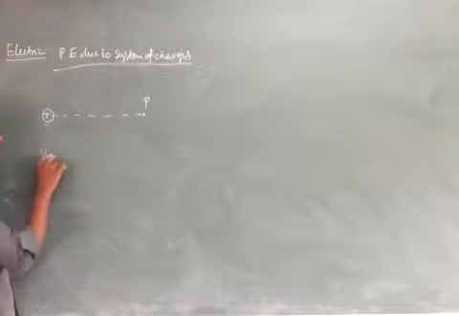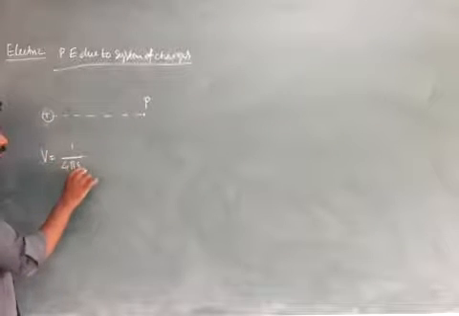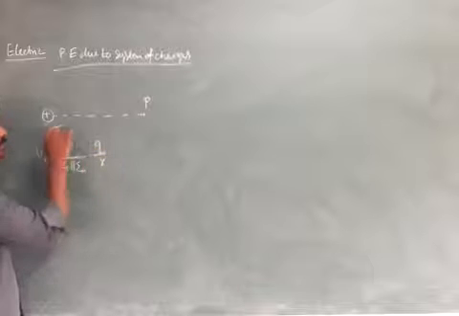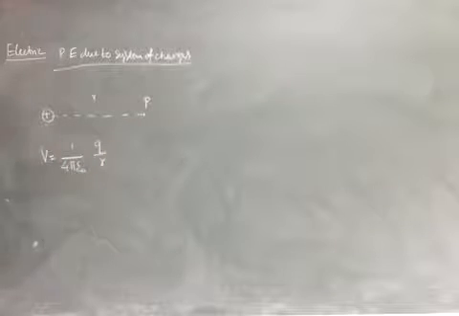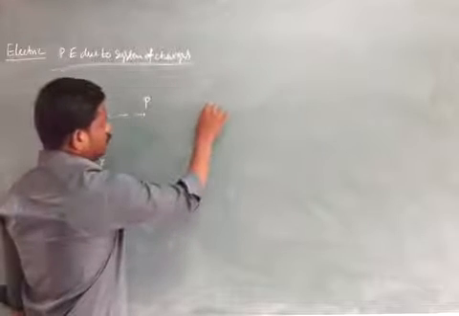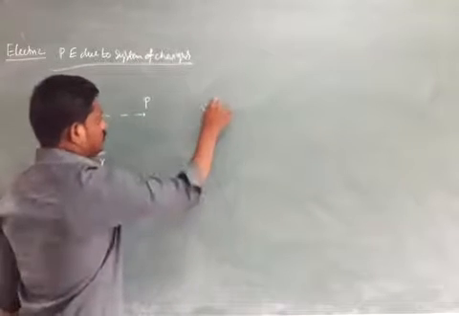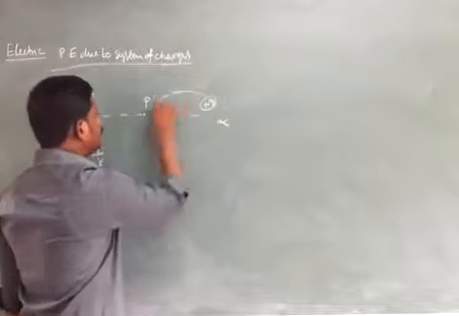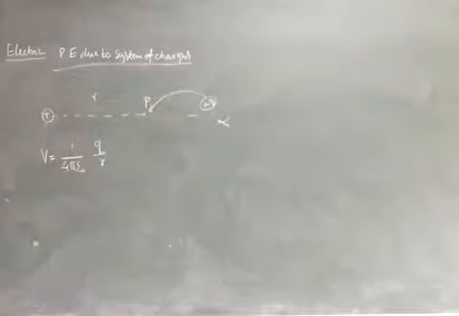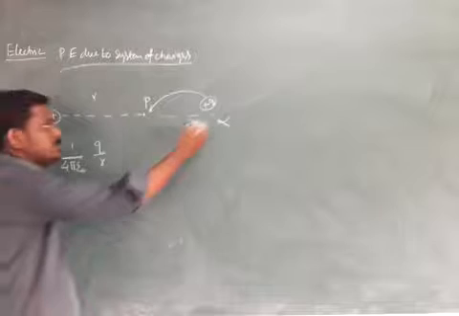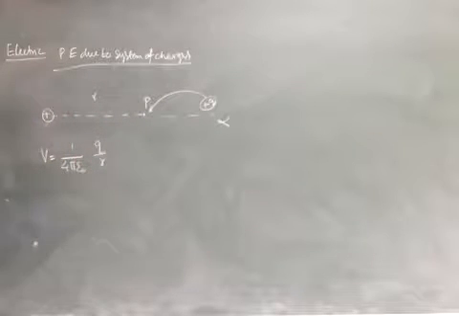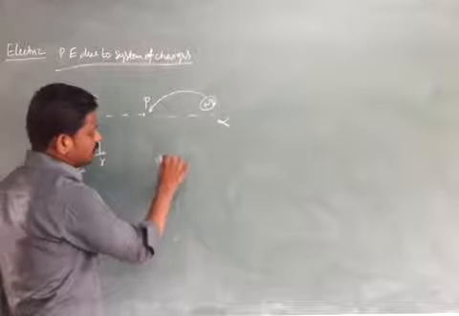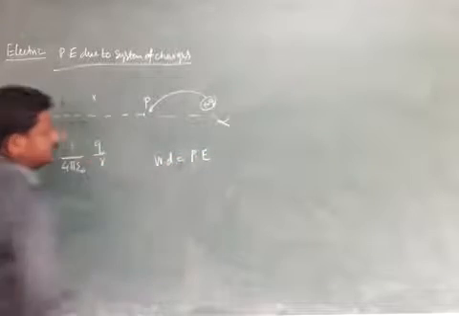The potential V is equal to 1 by 4 pi epsilon naught Q by R, where R is the distance between the charge and the point P. Now we bring another charge, plus Q, from infinity to the finite point. We need to apply some force, so some work is done to shift a charge from infinity to a finite point, and that work done is stored as potential energy.